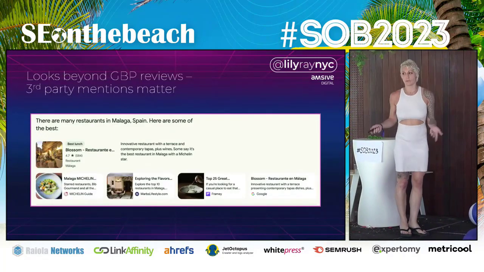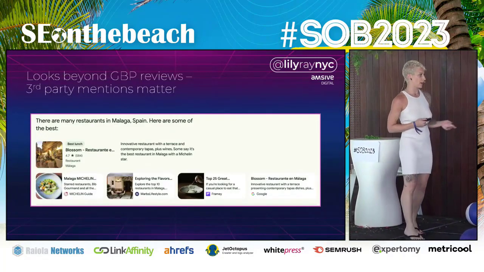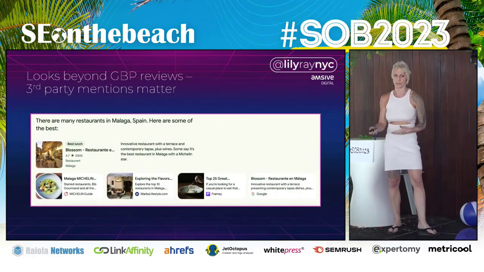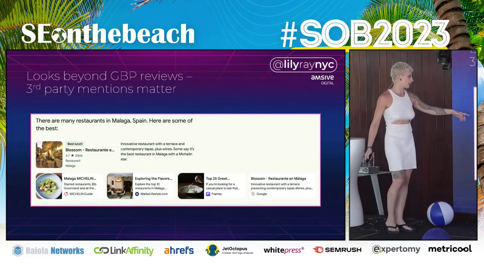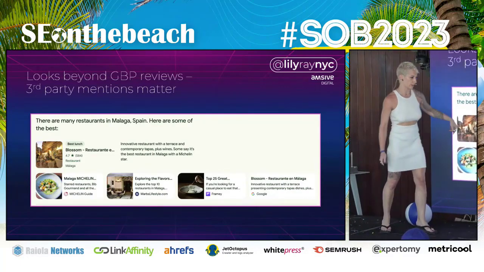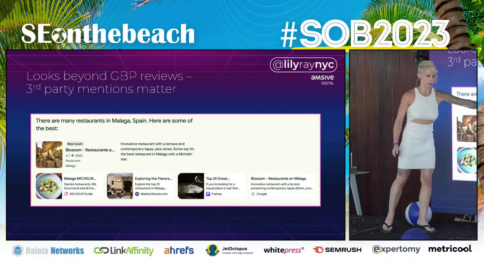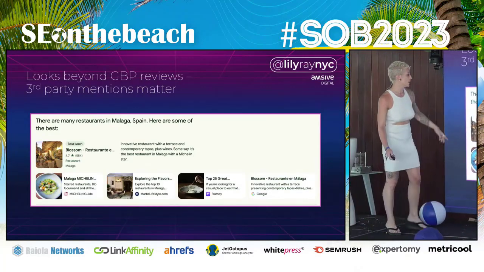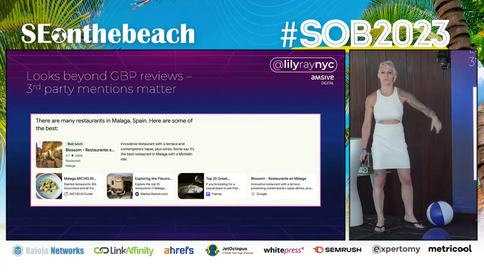And third-party reviews matter for SGE, so again, it's not just using the Google Maps ranking algorithm to determine who gets to rank where. It's actually saying, oh, we know that in Malaga, Spain, there's these 4 restaurants that have been cited in different third-party review sites, plus Google Maps, I guess, is the last one. So we know Blossom is a great restaurant from those 4 sources.